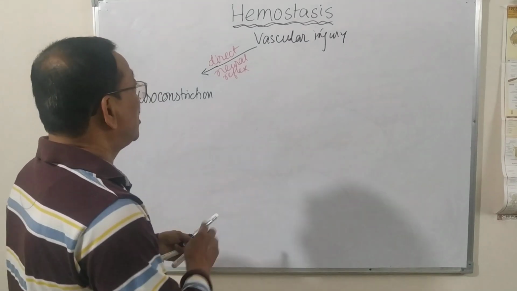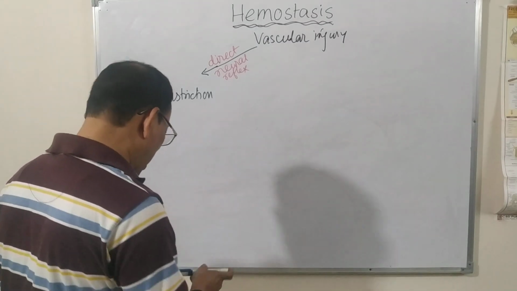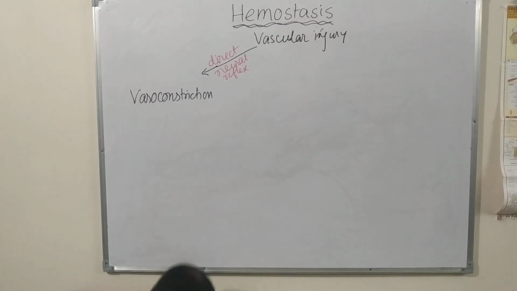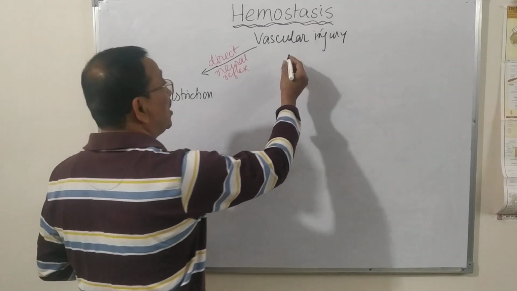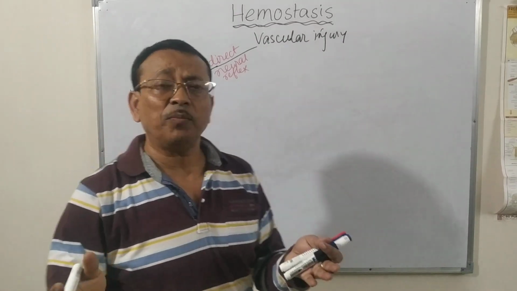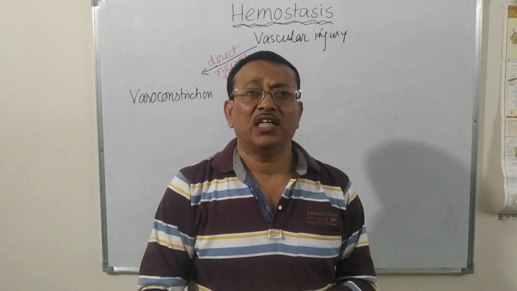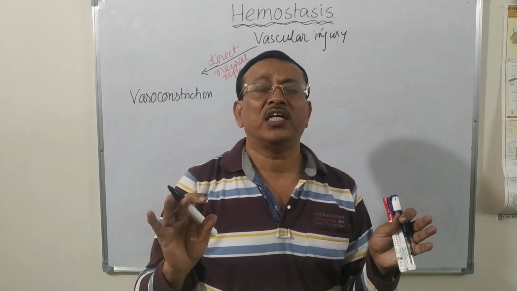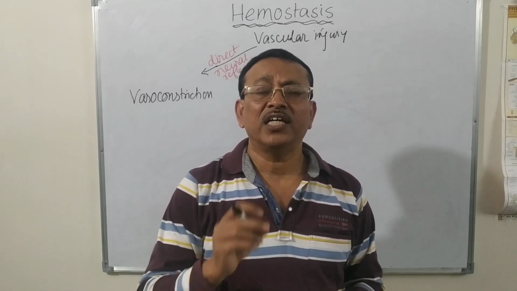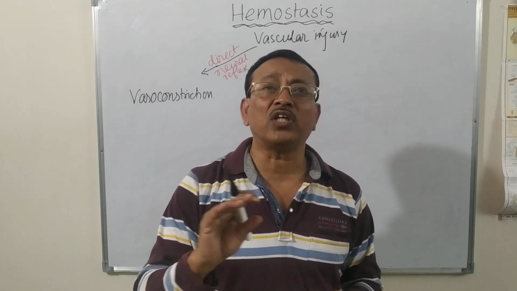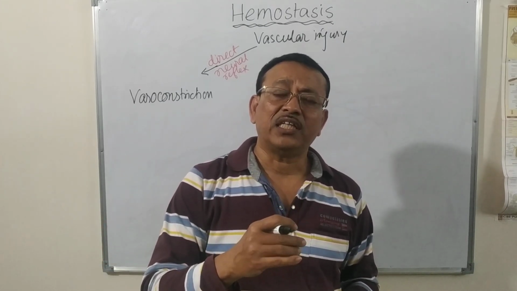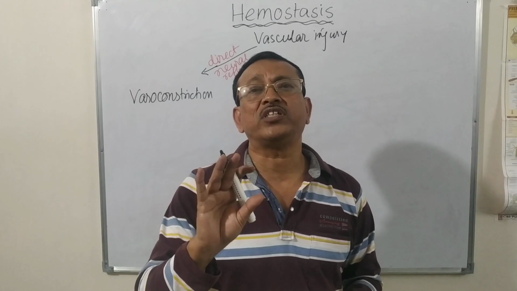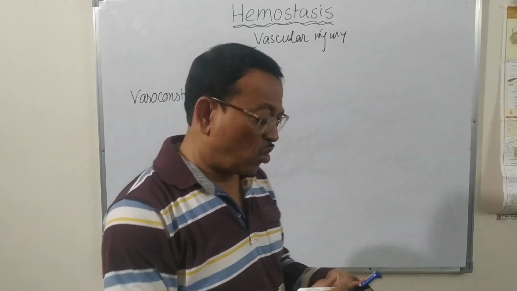Not only that, in response to injured blood vessels, what happens? You know that the interior of the vessel wall is lined by a very smooth endothelial cell layer, and beneath that there is a collagen layer which is rough.